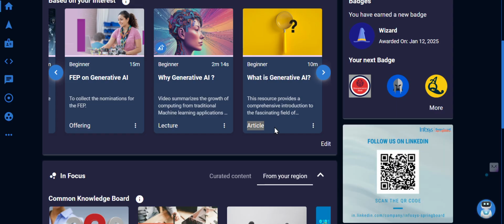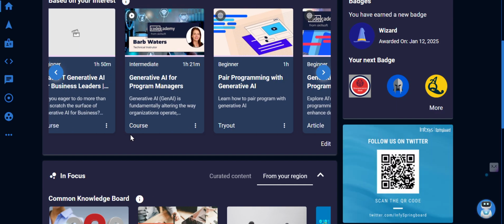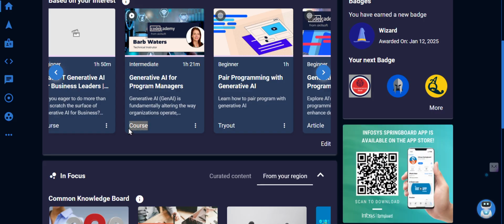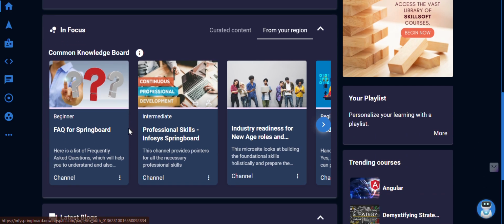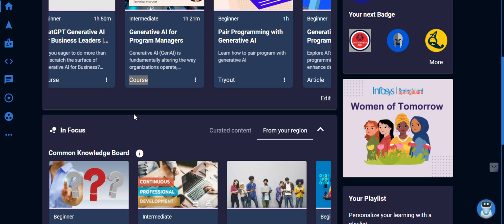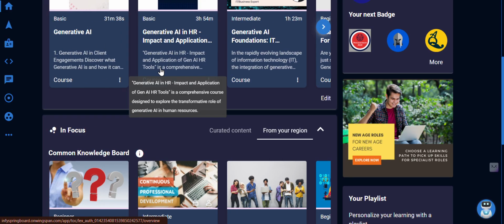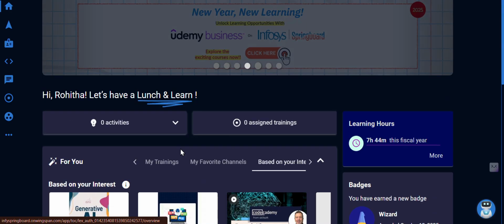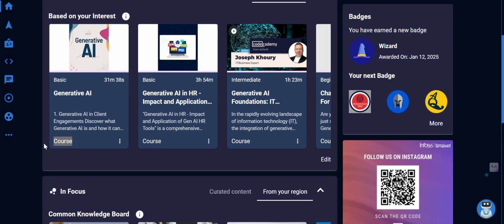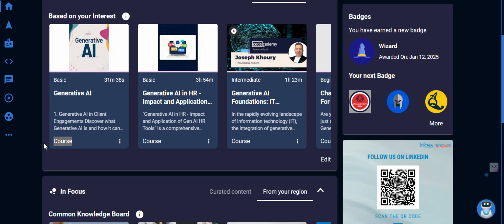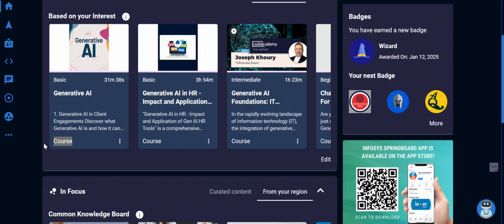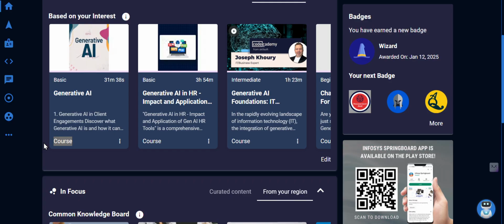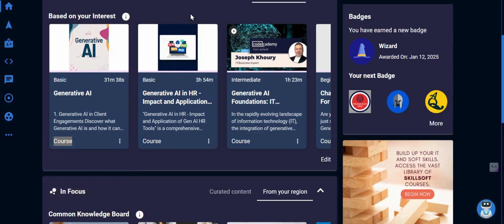If you complete this article, it's not valid as a course. Yeah, this is a course, so you have to complete a course like this. It's okay to complete a course in your chosen path, or not in your chosen path also, it's okay. Next you have to complete at least 4 to 5 courses and one certification. Certification is very important. You can see a certification here, it's like a course, right? In the same place you can see a certification, so that you can write the certification. So I hope you got clarity. Now let us dive into our discussion again.